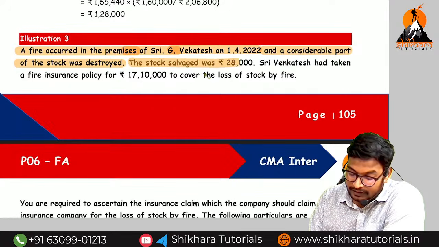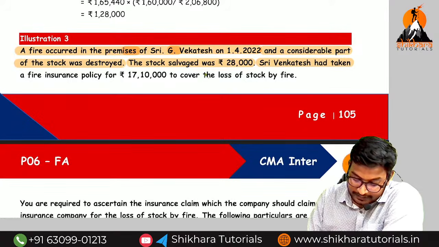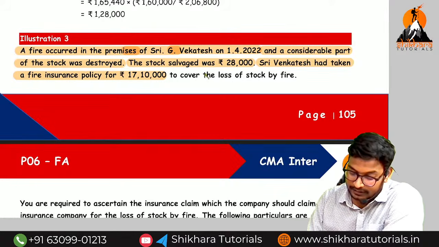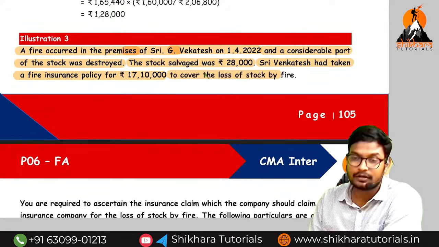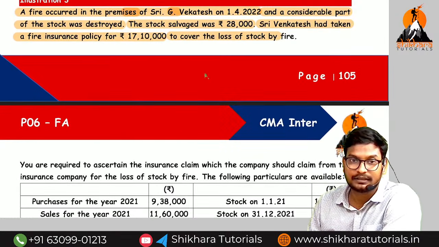Stock salvage value how much? 28,000. And next, Sri Venkatesh had taken a fire insurance policy for rupees how much? 17,10,000 to cover the loss of stock or loss of fire? Loss of stock. Okay? So what is the policy amount? 17,10,000.